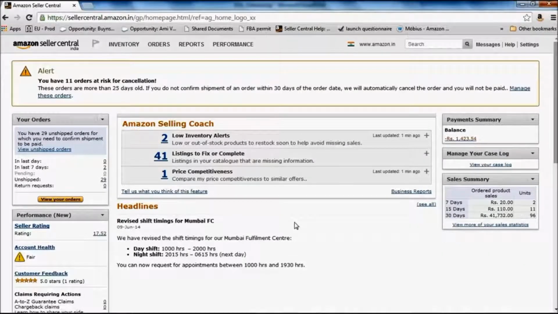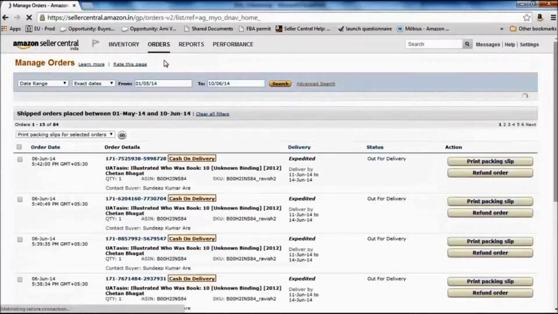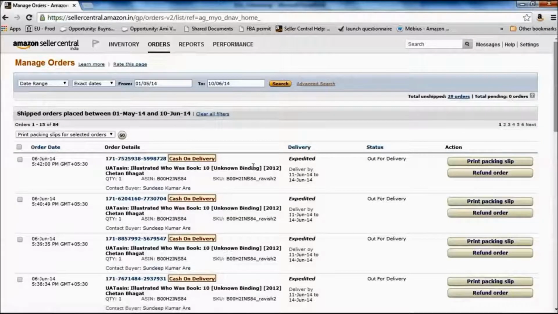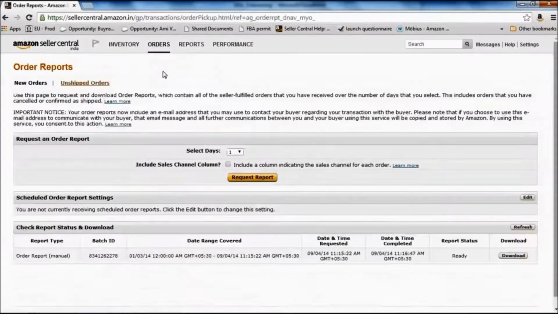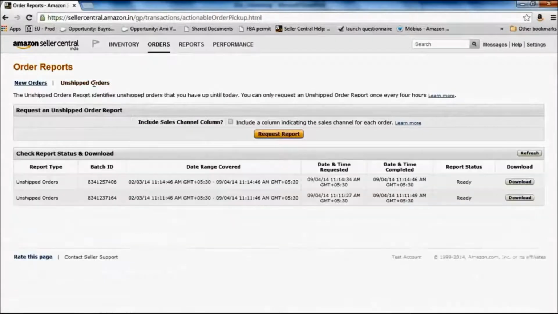Two, you will receive email notifications. You will receive SMS notification for your orders if you have signed up for the same. Three, under orders, you can go to manage orders. This is where you will find all of the orders that you have on your account, both pending ones as well as confirmed ones. Four, under orders, you can go to order reports, where you can download a report or schedule a periodic report, which will tell you about all the unshipped orders as well. So these are the 4 ways in which you can check for new orders.